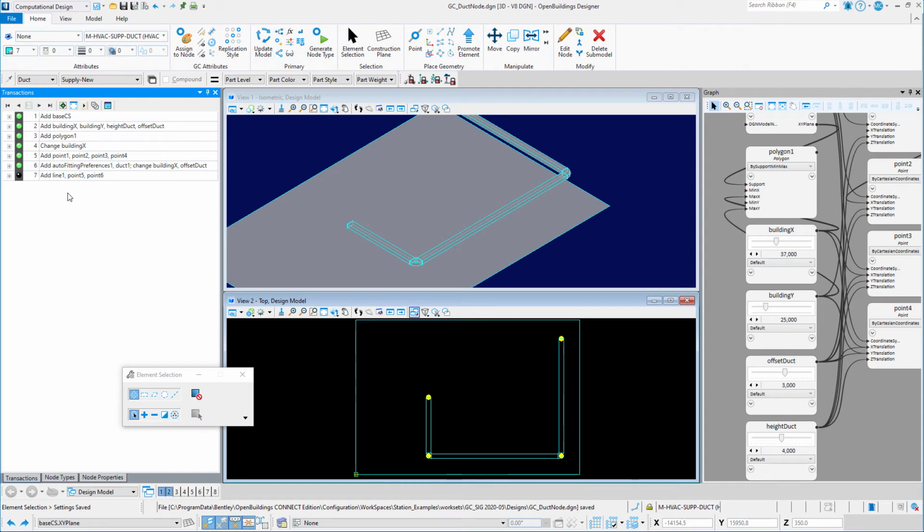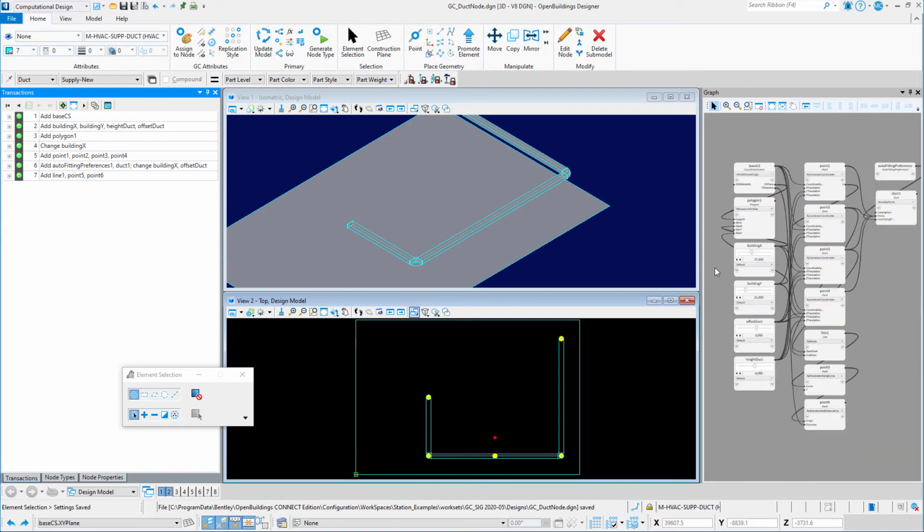The Duct node could also be used to add a branch duct that maintains a relationship with the main duct. For instance, it always falls at the midpoint of the ductwork. I could add a point at the midpoint between 2 points that define one length of the duct, and a second point that defines the length of the branch duct.